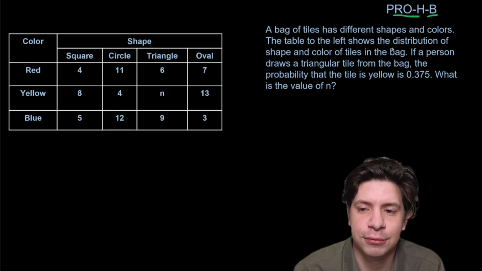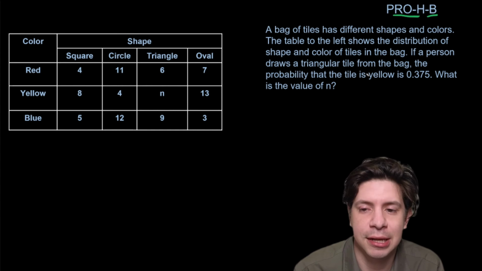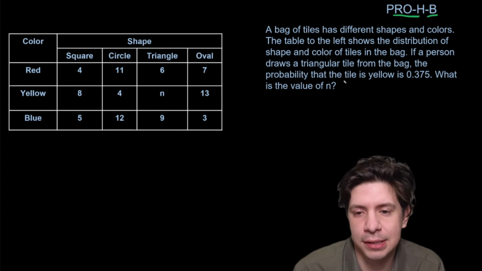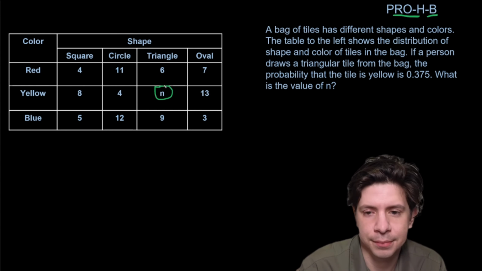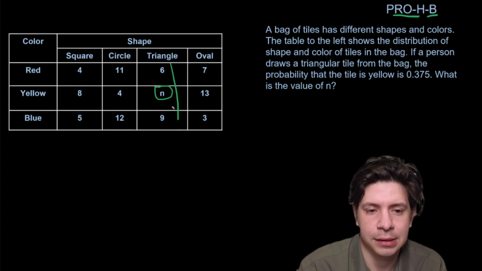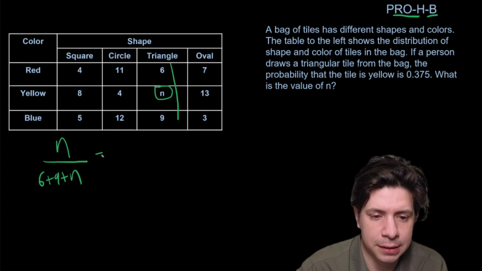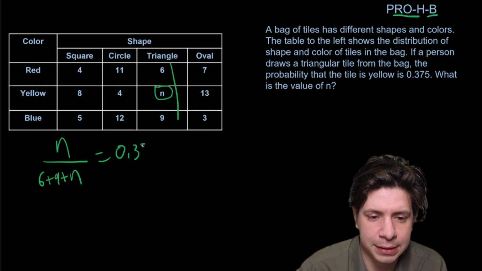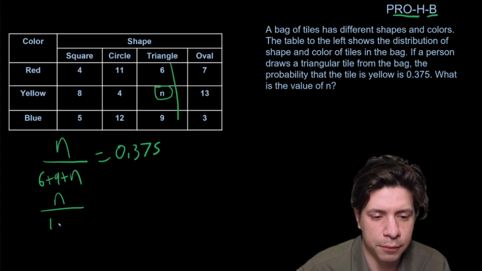A bag of tiles has different shapes and colors. The table to the left shows the distribution of a shape and color of tiles in the bag. If a person draws a triangular tile from the bag, the probability that the tile is yellow is 0.375. What is the value of n? So n is here. So they draw a triangular one, right? The probability of it being yellow is 0.375. So n out of the total, which would be 6 plus 9 plus n, equals 0.375. So then that's going to be n over 15 plus n equals